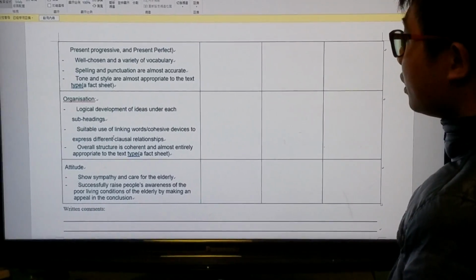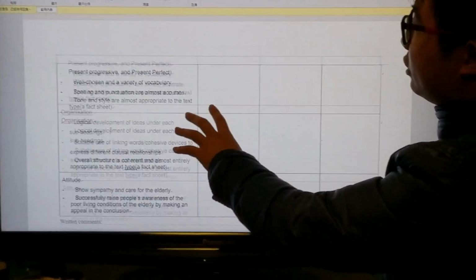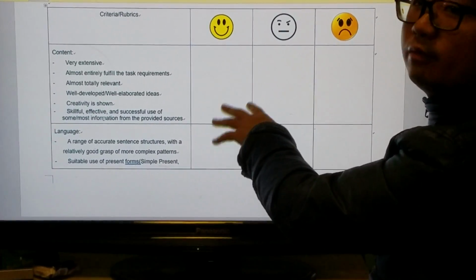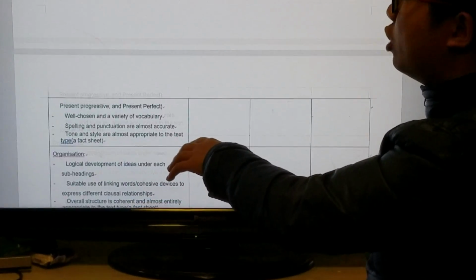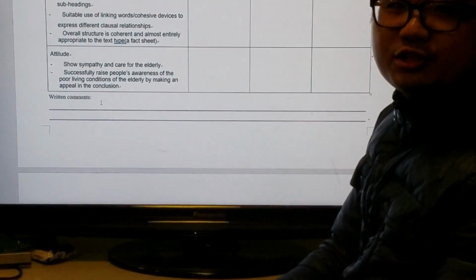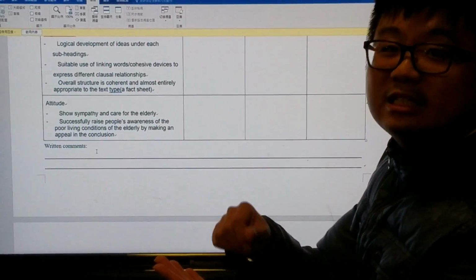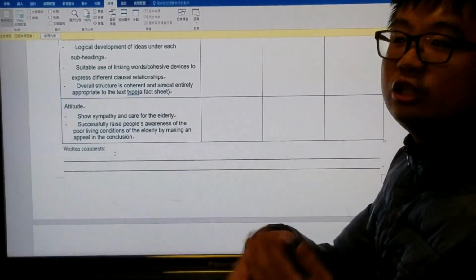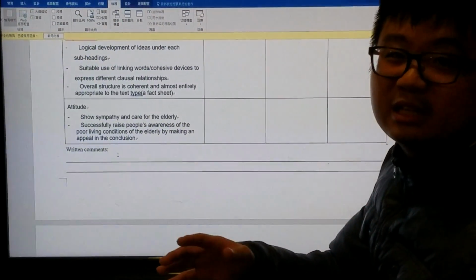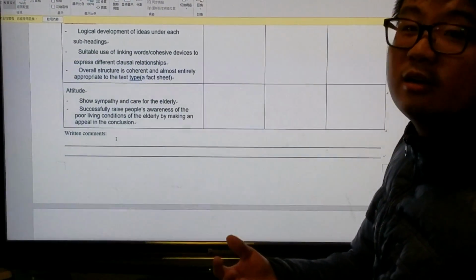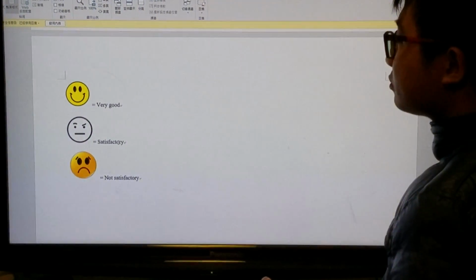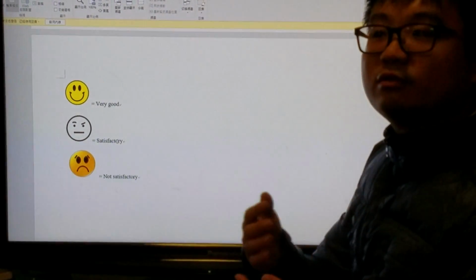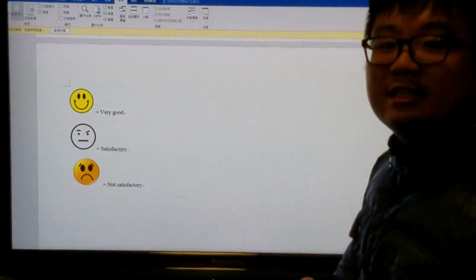So for the evaluation, they not only give the smiley faces, the facial expressions, but they also need to provide written comments. So they need to write a few sentences, a few lines about their partner's work. For written comments, the teacher would not expect students to write very complicated sentences, just very simple comments. Okay, and after that, they will give their work back to their classmates and see the comments, and then we finish the lesson.